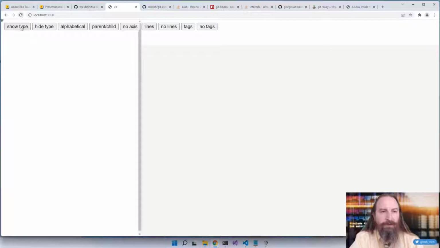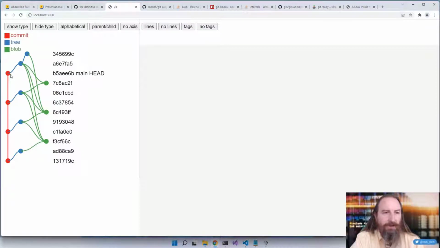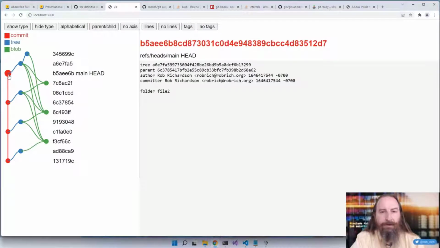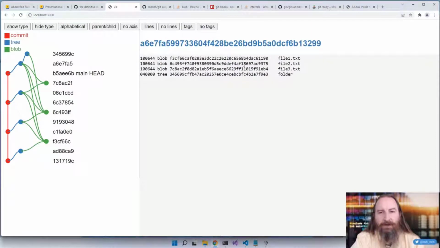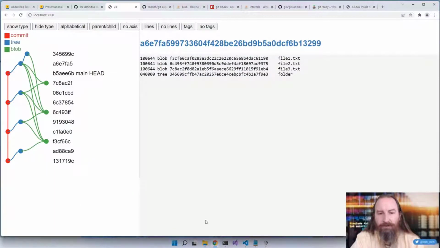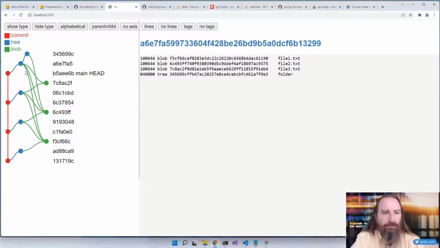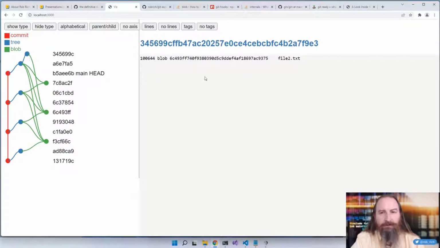I'll refresh this, show the type, parent-child, show the lines, show the tags. OK, so we have this new commit, and it references this parent commit, our previous commit. That's great. It also references this tree node that specifies the things in my root directory, my working directory. So that's here. It also references this other tree node referencing this other folder right here. So let's cruise through to that other tree node, and that other tree node says I have file 2 in it.